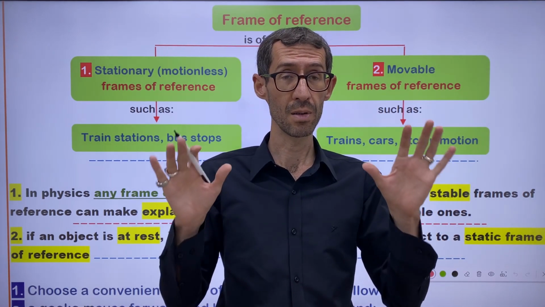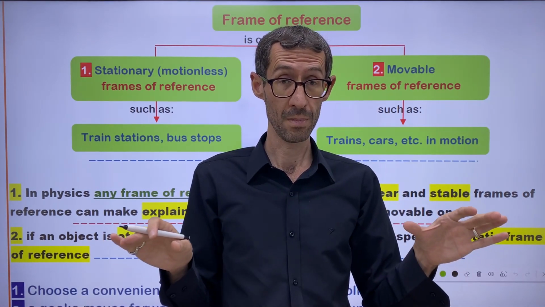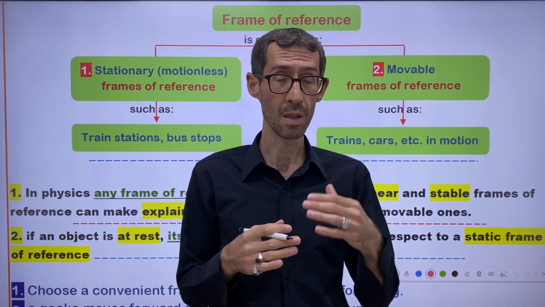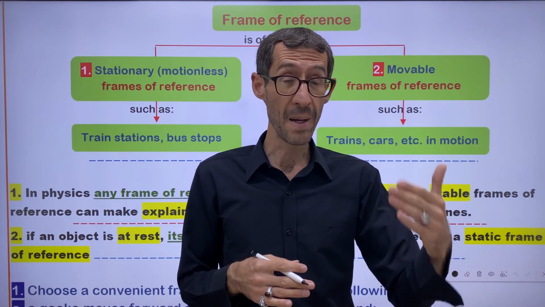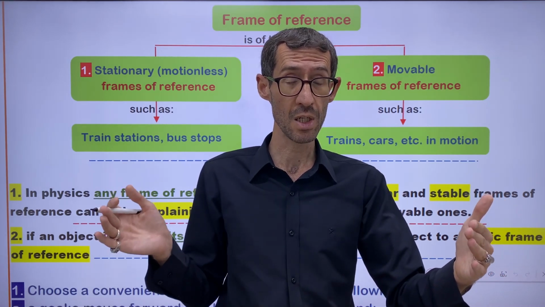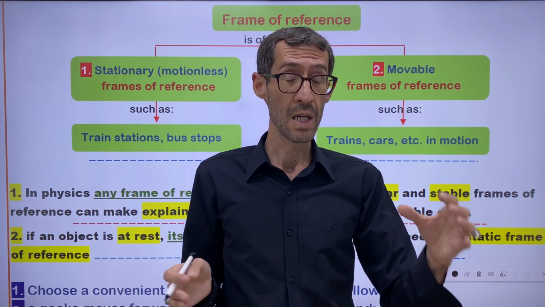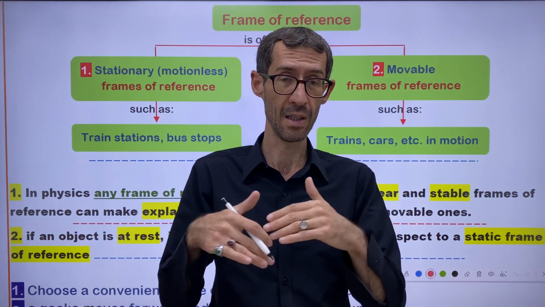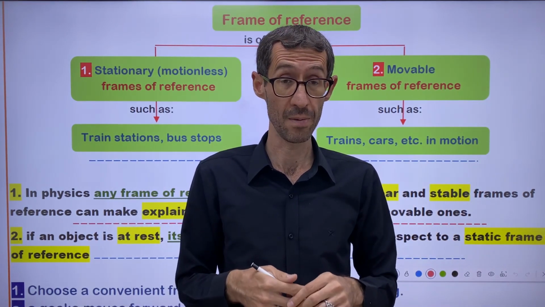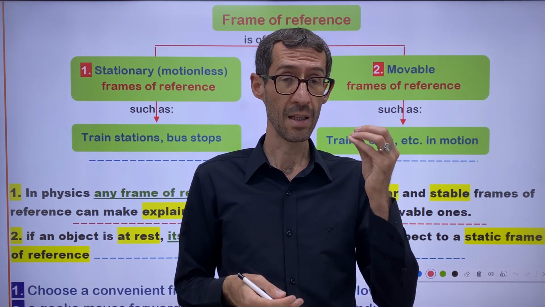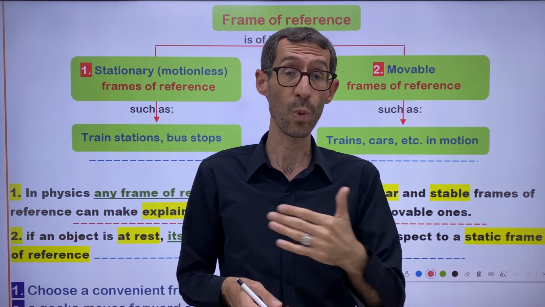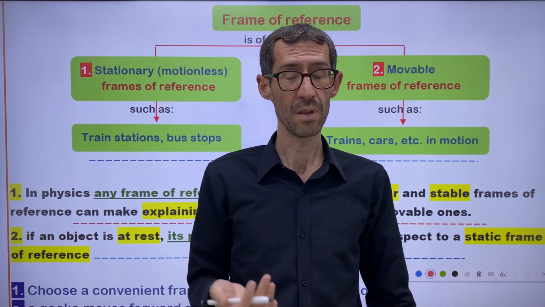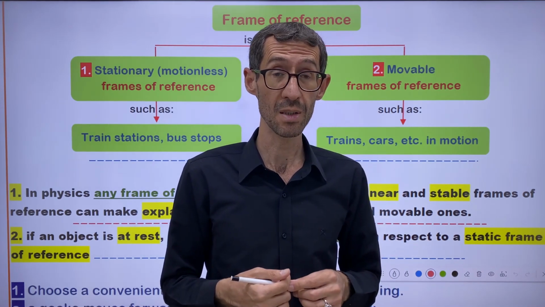These benches are located on the platform within the station. That's why these benches are at rest. The benches are at rest, and the train station is at rest as well. So the location of the benches does not change with respect to the train station, right? So anything at rest does not change with respect to the static frame of reference. This is a good example for understanding the subject.